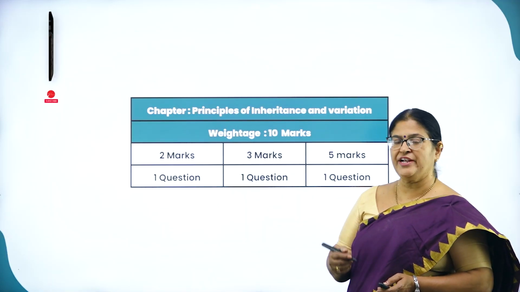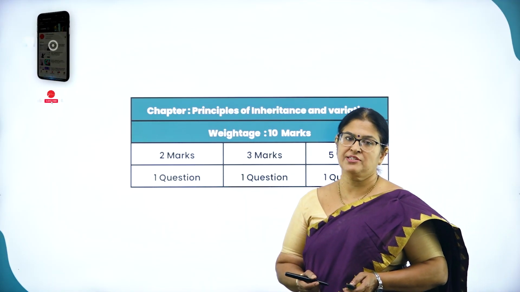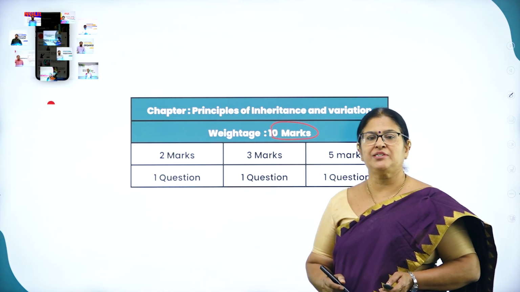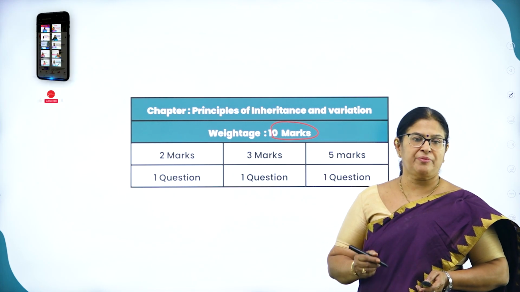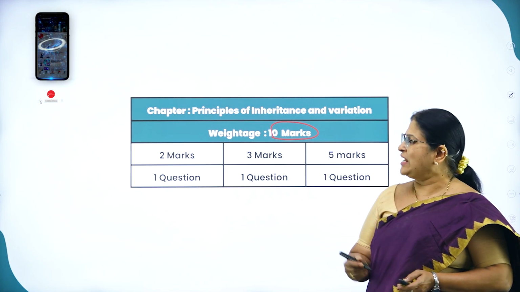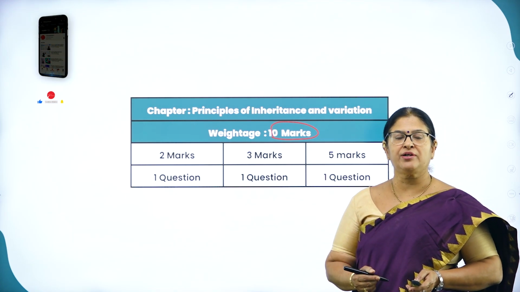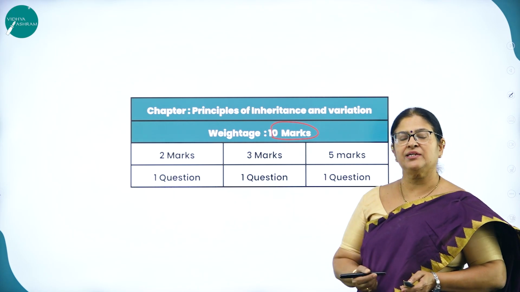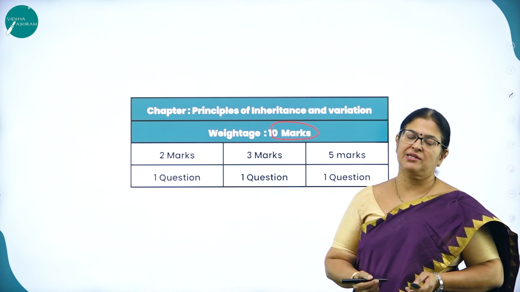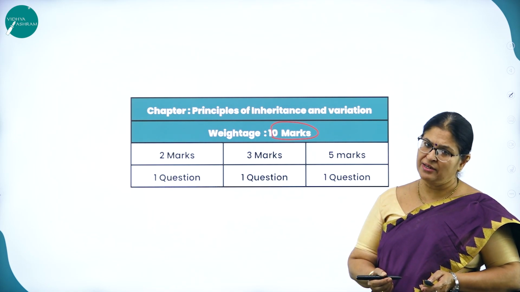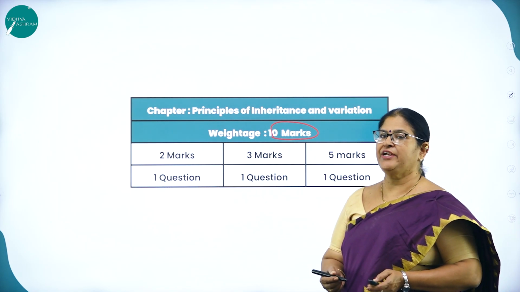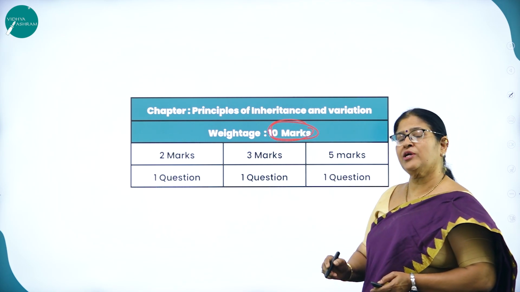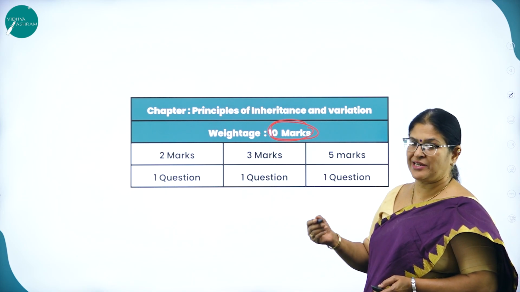The weightage of marks for this particular chapter is 10 marks. So this chapter has a lot of weightage from the examination point of view. Let us discuss what are the important concepts you will have to concentrate on for writing the answers for this chapter, Principles of Inheritance and Variation. As I said, the weightage of marks is 10 marks. What are the types of questions that are asked for 10 marks?